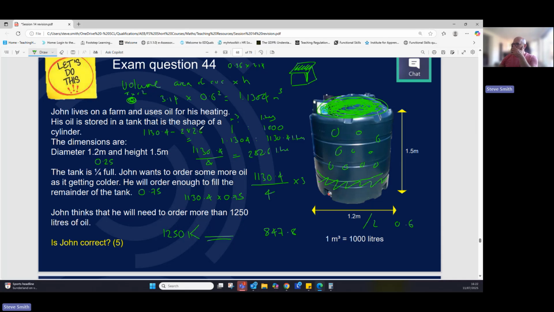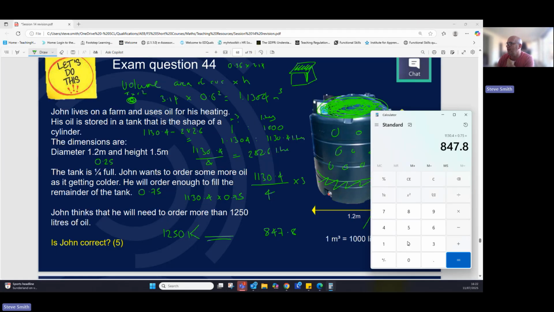Interesting. Let's have a quick look at what we've not done right. What have we not done right, people? Oh gosh, right back at the start, we didn't times it by the height. Did we times it by the height? If we didn't times it by the height, we've got to go all the way back to the start. My goodness, Friday afternoon mistake. Well, my one mistake of the day.